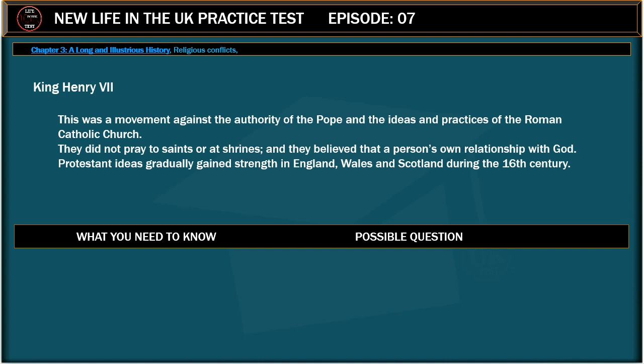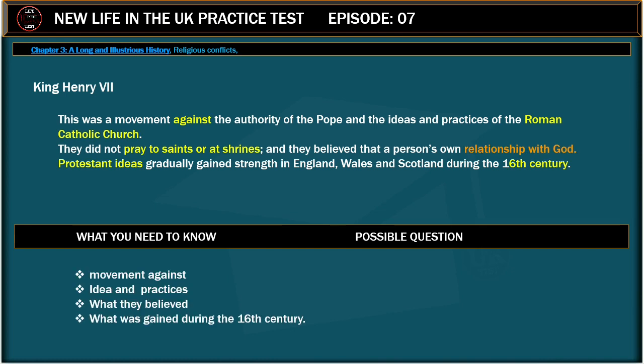And they believed that a person's own relationship with God was more important than submitting to the authority of the Church. Protestant ideas gradually gained strength in England, Wales and Scotland during the 16th century. What you need to know: movement against ideas and practices, what they believed, what was gained during the 16th century.